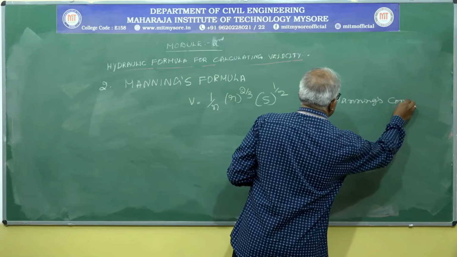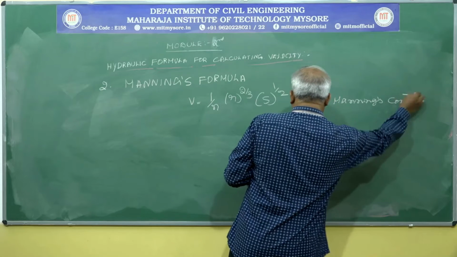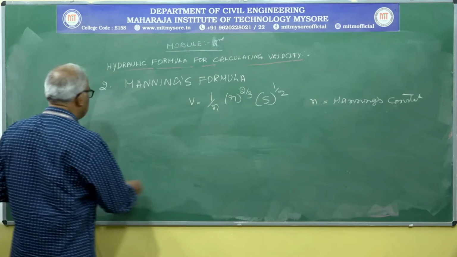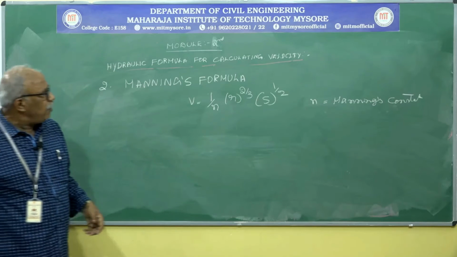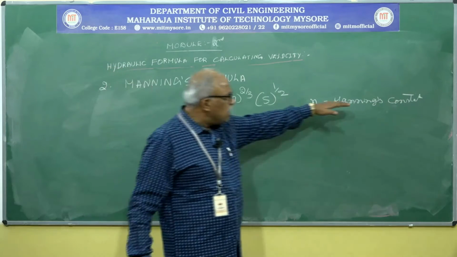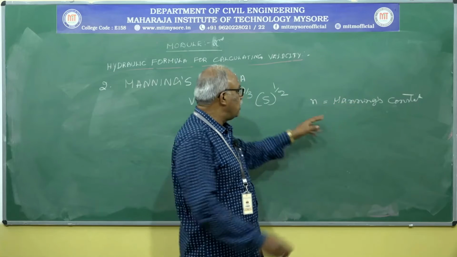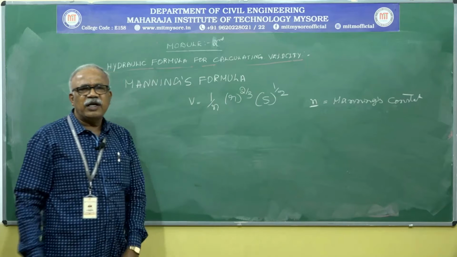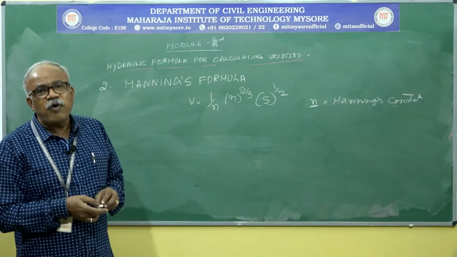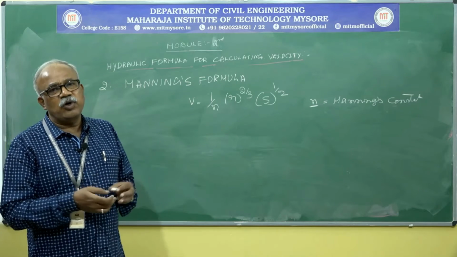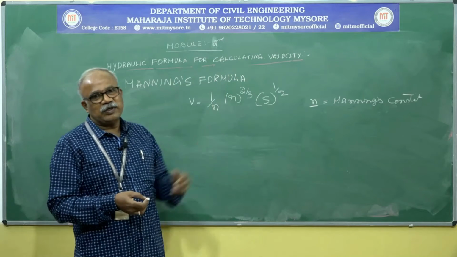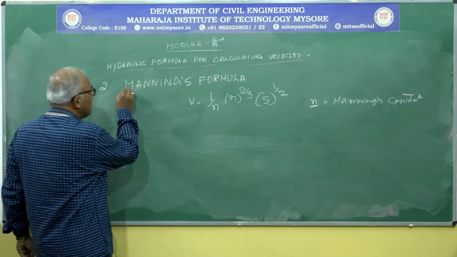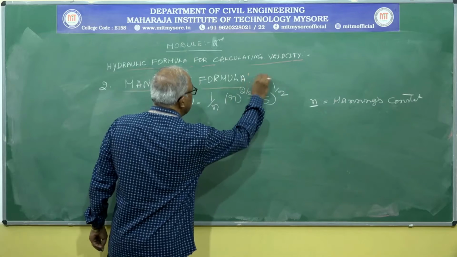What do you mean by Manning's constant? The value of n also depends on, as I already mentioned very clearly, whatever type of materials you are going to use to carry the wastewater. So, it is a very simple equation, Manning's formula or Manning's equation.